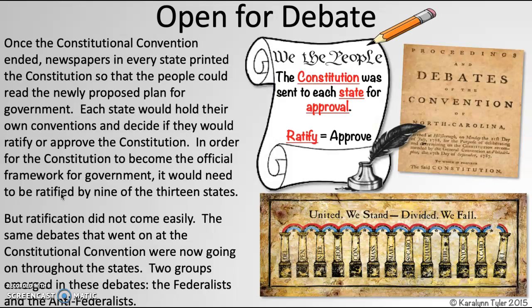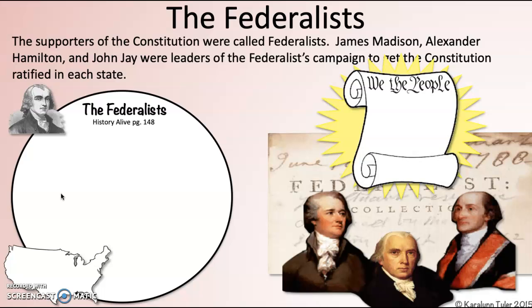In order for the Constitution to become the official framework for government, it would need to be ratified or approved by 9 of the 13 states. And that was outlined, like we said, in Article 7 of the Constitution. That's where they outlined how to make the Constitution officially the highest law of the land. But ratification didn't come easily. The same debates that went on at the Constitutional Convention were now going on throughout the states. 2 groups emerged in these debates, the Federalists and the Anti-Federalists.